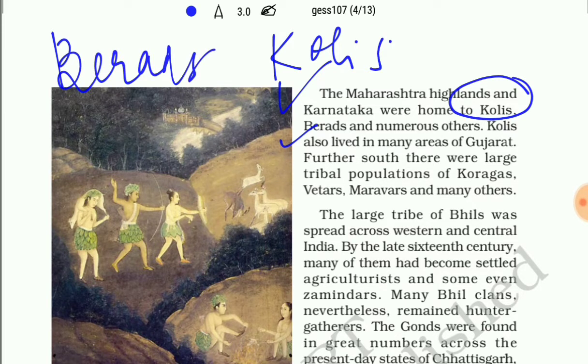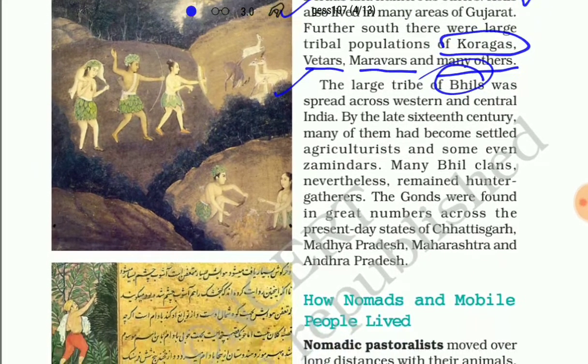Kolis also lived in many areas of Gujarat. So Kolis tribes were existing in Maharashtra and Gujarat. After this, in the south, there were large tribal populations of Koragas, Vetars, and Marwars, and many others. One of the important tribes was the Bhils, which exists at present time also. Bhils were spread across western and central India.